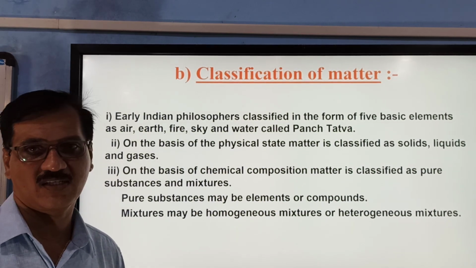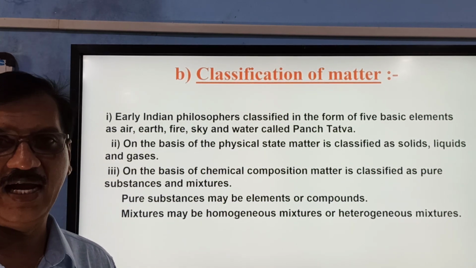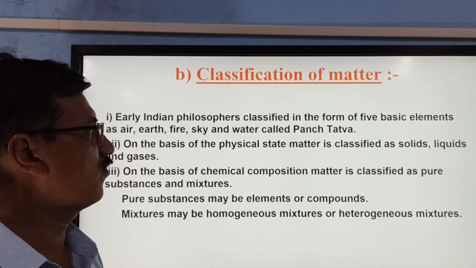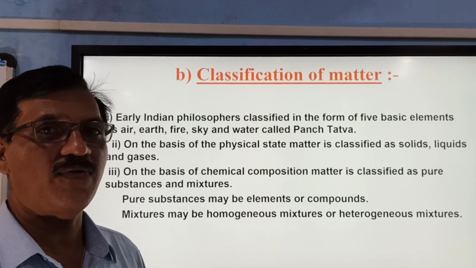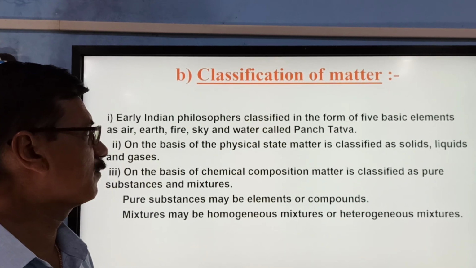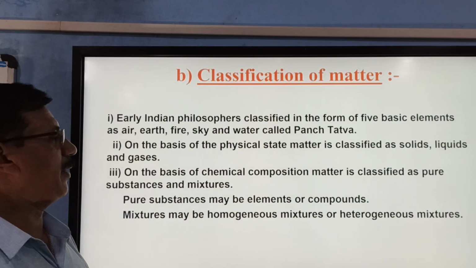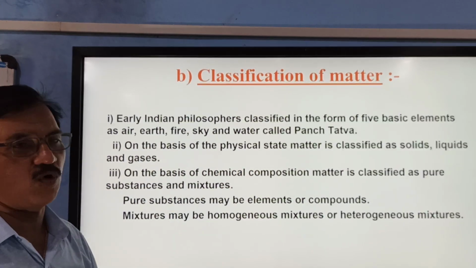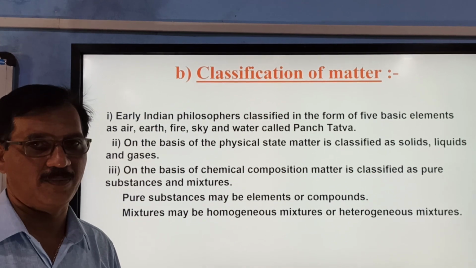Earlier philosophers of India and the Greeks were of the opinion that matter is made up of basically five things: Prithvi, Aap, Teja, Vayu, Akash. That means it is made up of air, earth, fire, sky and water. They are called Panchatattva.